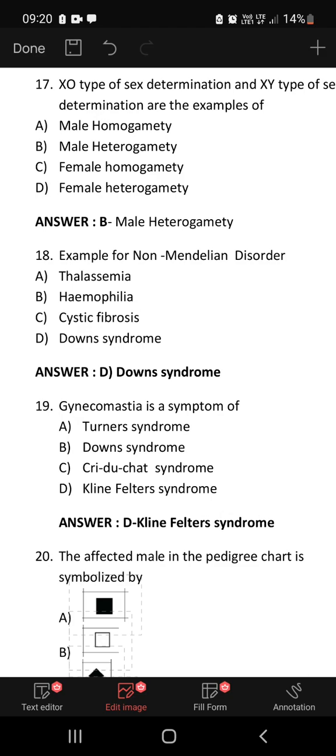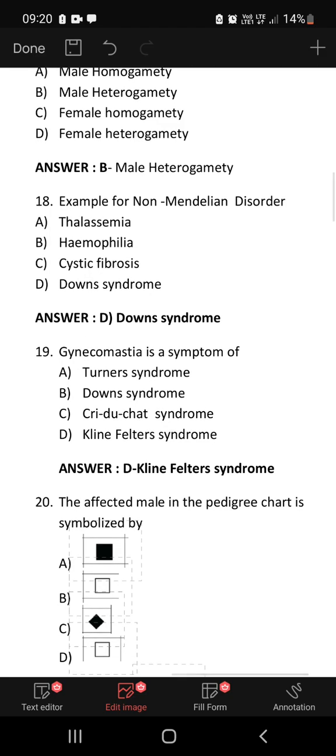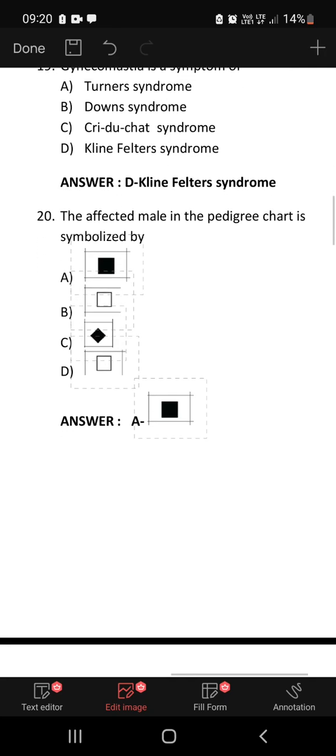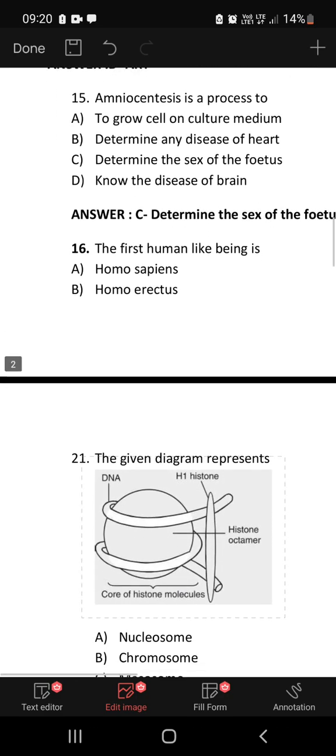Gynecomastia is a symptom of Klinefelter syndrome. The enlargement of breast is seen in Klinefelter affected individuals. You would have studied about the XXY nature of Klinefelter syndrome. The affected male in the pedigree chart is symbolized by option A, which is the correct option.